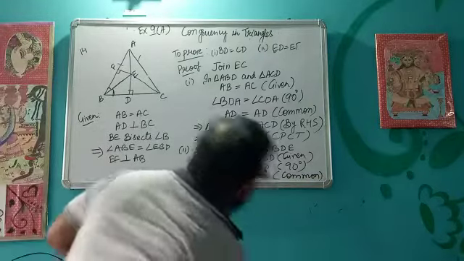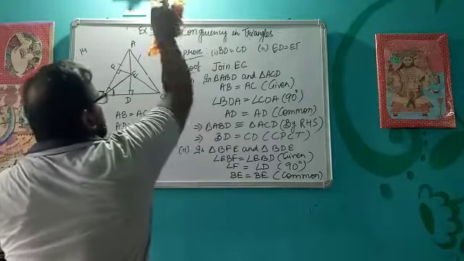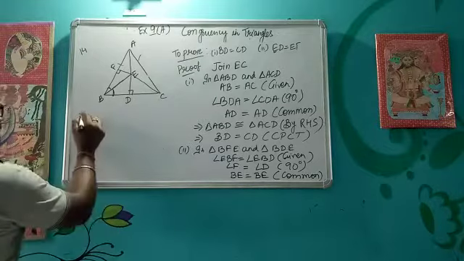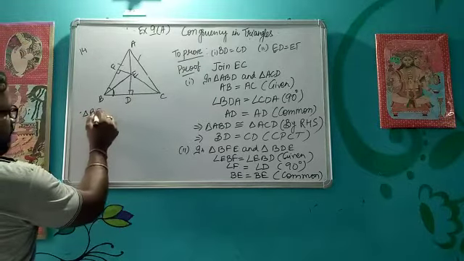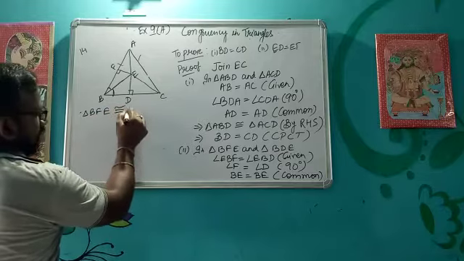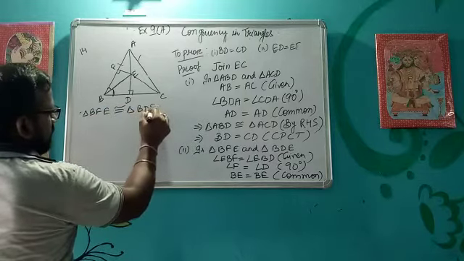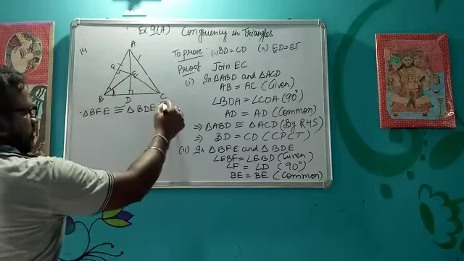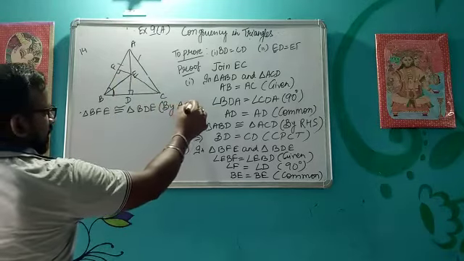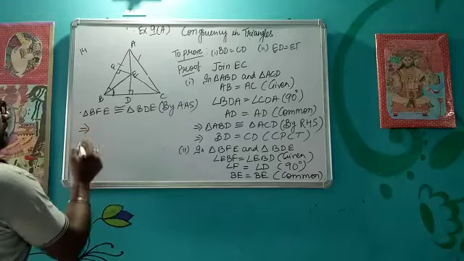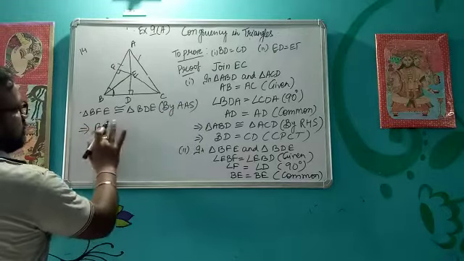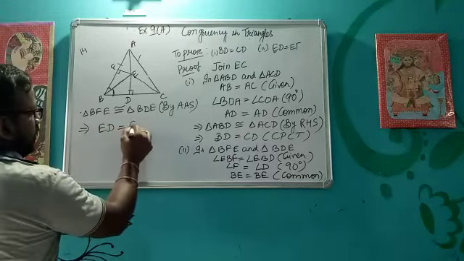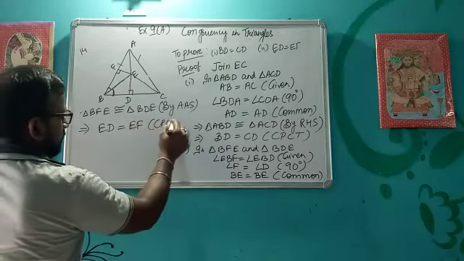So we can write now, I am writing it here. So we can say that triangle BFE is congruent to triangle BDE by which criteria? This is angle side, by angle side. So that means BF, ED equal to EF by CPCT.